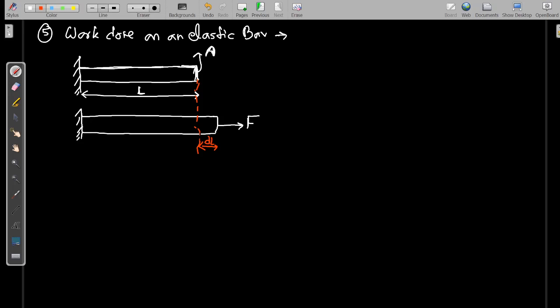So the work done will be delta W is equal to F dot dl.